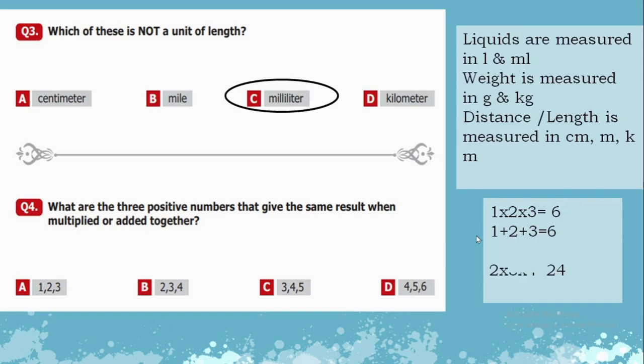We can randomly check some other options as well, like B part. 2 3s are 6, 6 4s are 24. If I add the digits, 2 plus 3 plus 4 is equal to 9. So it's not the correct option. Similarly, if you do the calculations for C and D part, the answer will not be the same. So A is our correct option over here.